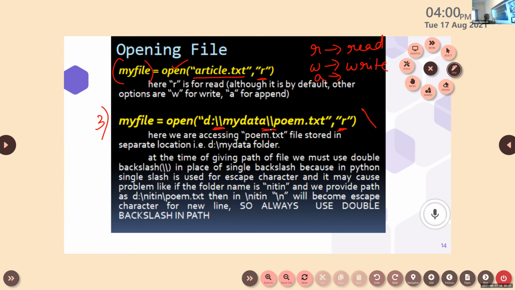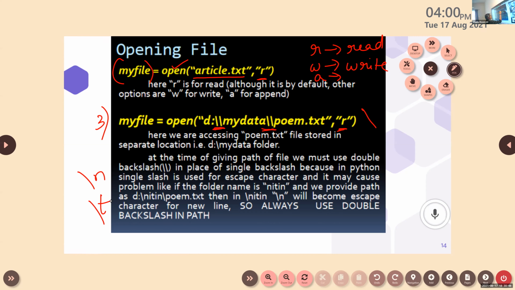Have you ever seen slash n, slash t? What does it tell? These are the special characters, isn't it? Slash n stands for new line and slash t stands for tab.